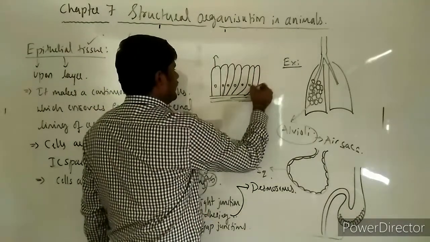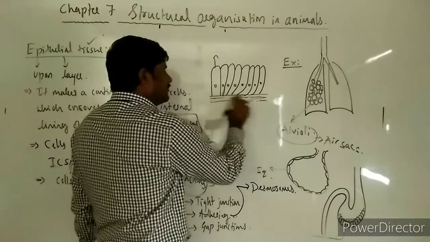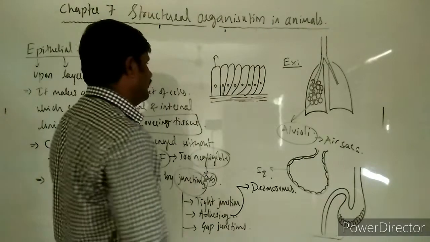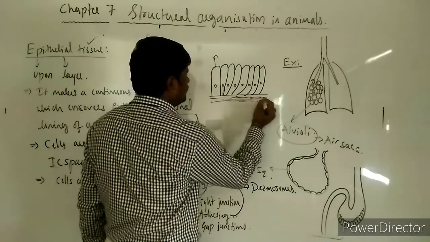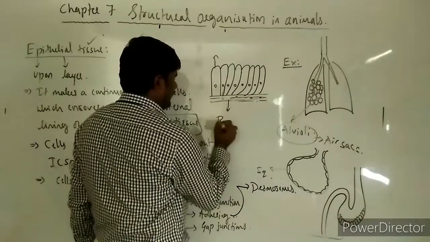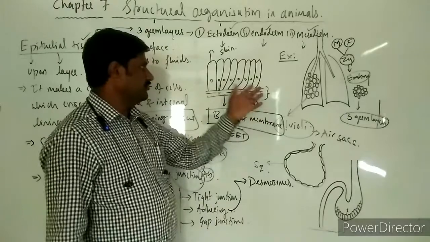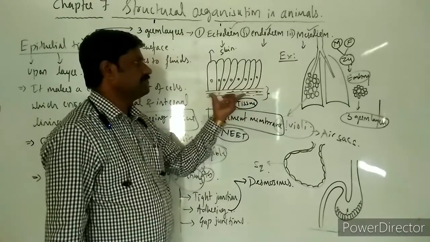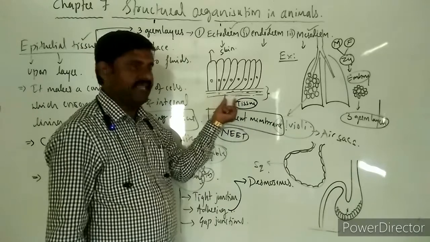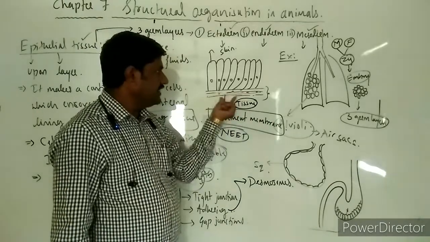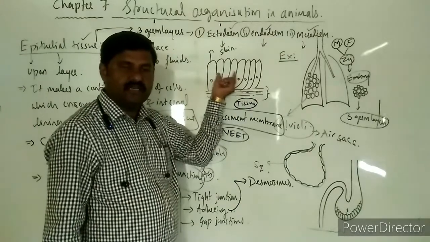See, all the cells are resting on one specialized type of structure. What is this specialized structure called? It is the basement membrane. Yes, in epithelial tissue we come across the basement membrane. This is the basement membrane on which the epithelial cells are resting.